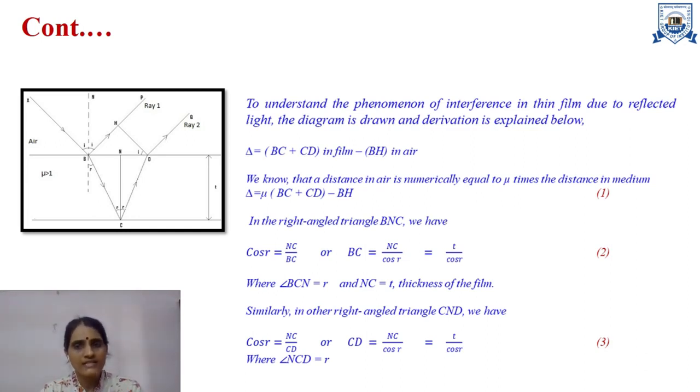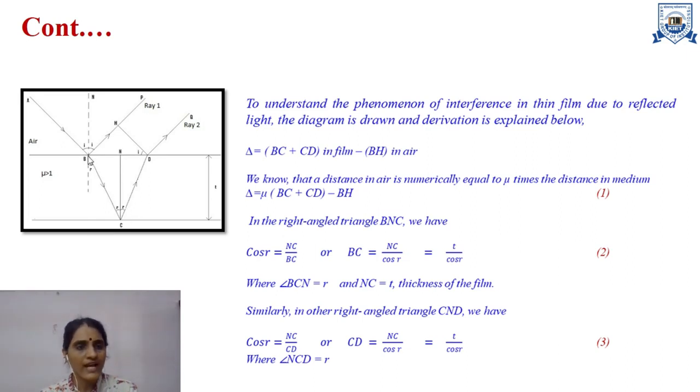Now we will evaluate the values of BC, CD and BH. In order to evaluate BC, we will consider the right angle triangle BNC.